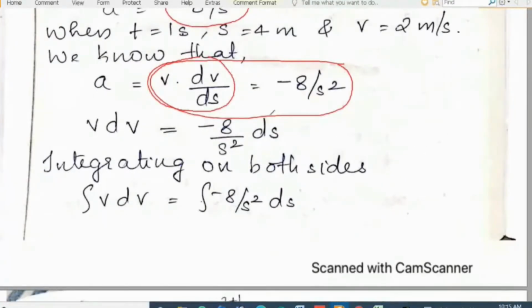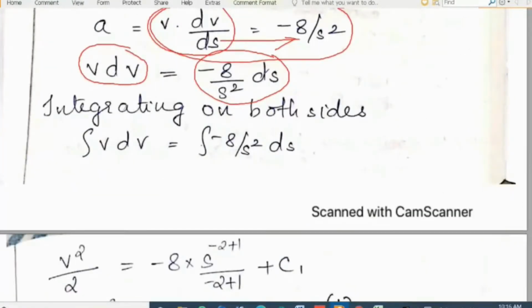Then we cross multiply, because we need to take similar terms, that is, terms of v to one side and s to the other. So ds is taken to this side and v dv is kept here itself, so that terms of v and s are on the left hand side and right hand side.